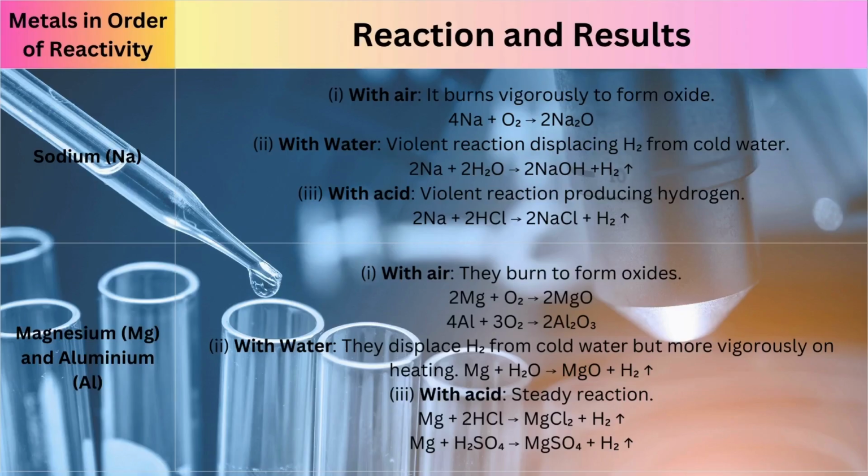Magnesium, Mg, and aluminium, Al. Reaction and results. 1. With air, they burn to form oxides. 2Mg + O2 = 2MgO. 4Al + 3O2 = 2Al2O3. 2. With water, they displace H from cold water but more vigorously on heating. Mg + H2O = MgO + H2.